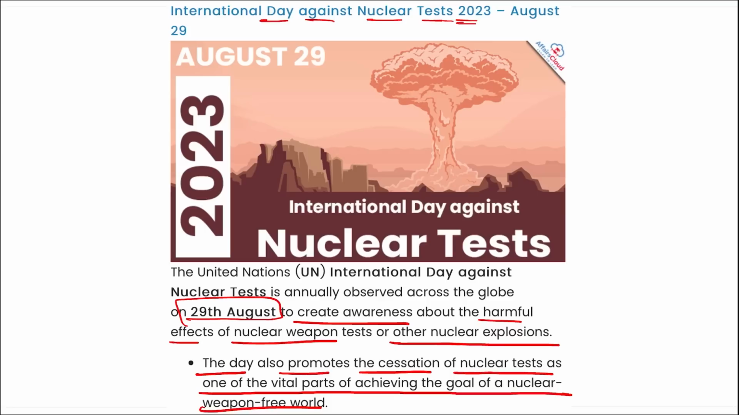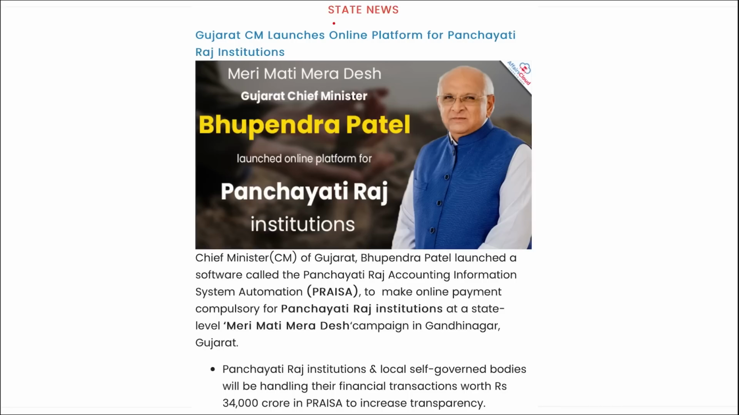Right? Then remember the resolution, the United Nations General Assembly adopted this resolution on 2nd December 2009 and proclaimed the 29th of August every year as the International Day Against Nuclear Tests. Right? Next is state news.